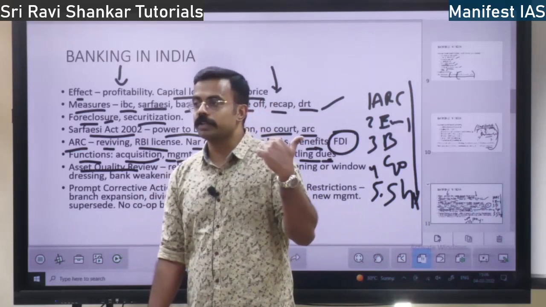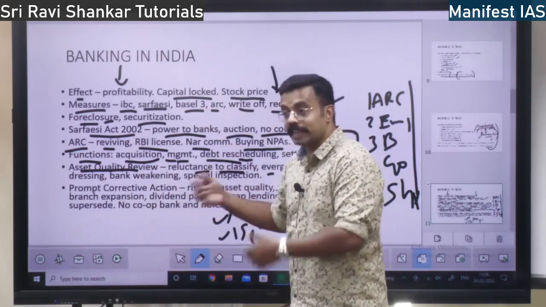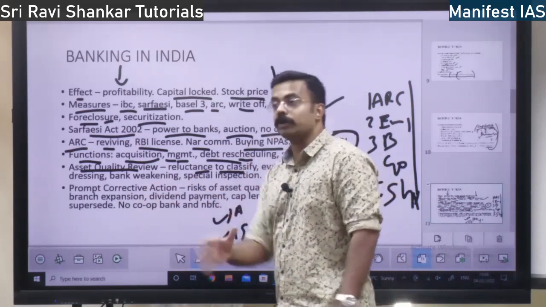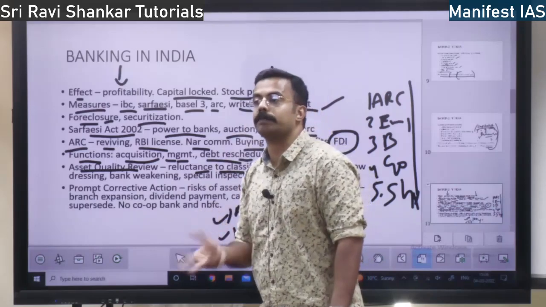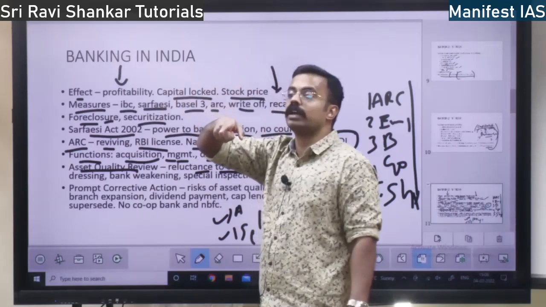I told you, right? Provisioning should be done. So they are not classifying, because if they classify, they have to set aside their own money. So they are not classifying. Instead, they are pumping more money to make the company profitable. So RBI said you have to do the asset quality review.